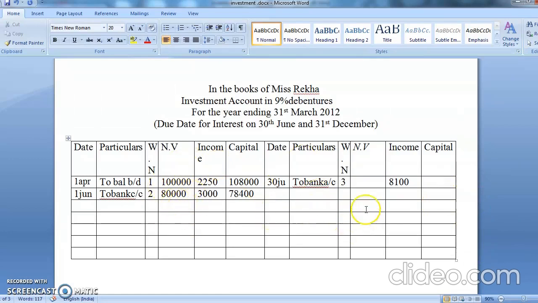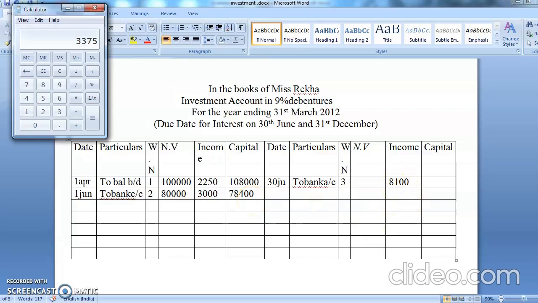Here you don't have anything, forget it. Here also you're having only on the debit side, you don't have on the credit side. So what is your debit total? 1,08,000 plus 78,400. Yes, it is 1,08,000 plus 78,400. That is 1,86,400. So what is going to happen?